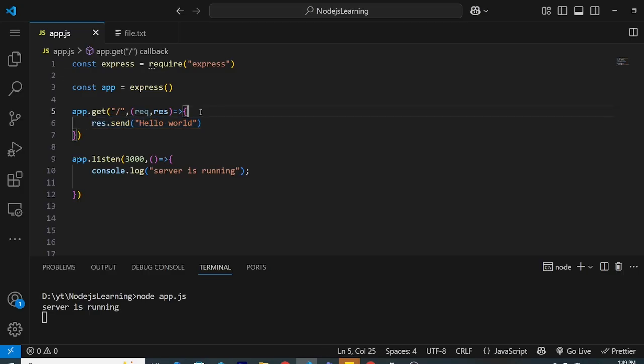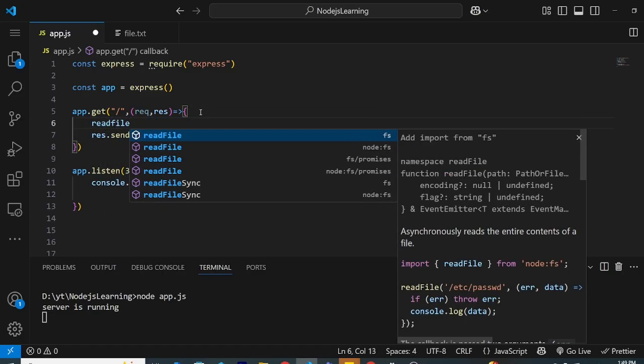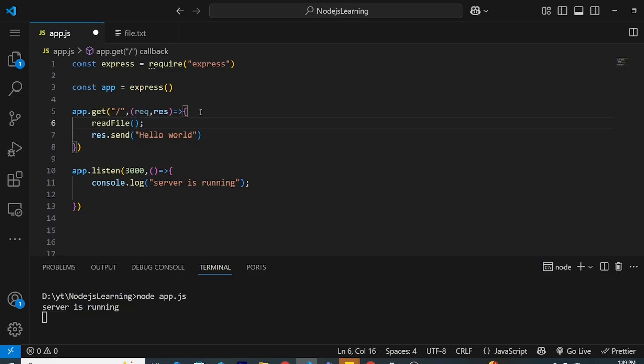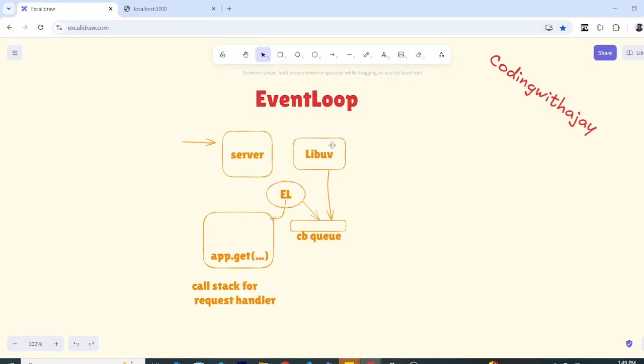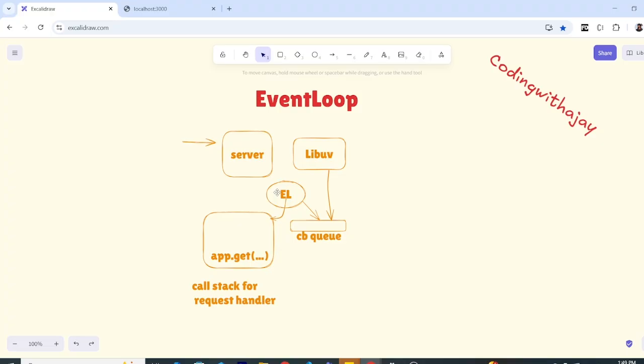But instead, if we had something like a readFile, what it would do is, as soon as Node.js sees that, it will put this task into the libuv library or the thread pool. There are so many things going on behind the scenes, but you can understand that it will remove it from the main thread. That is the key point that you should remember.